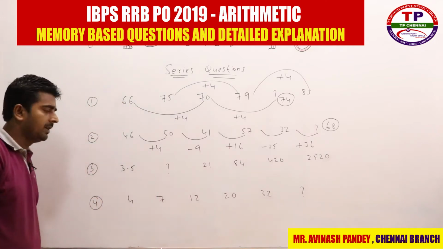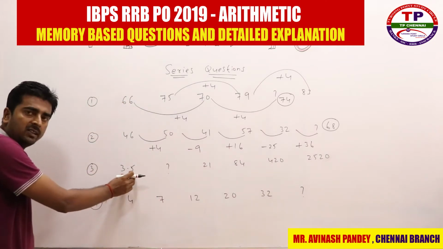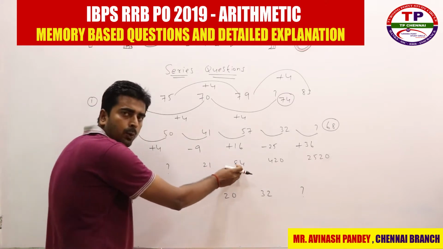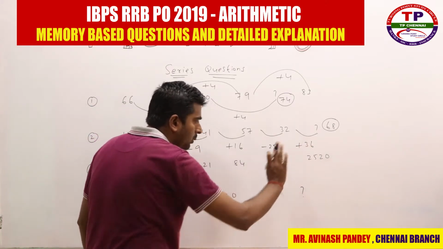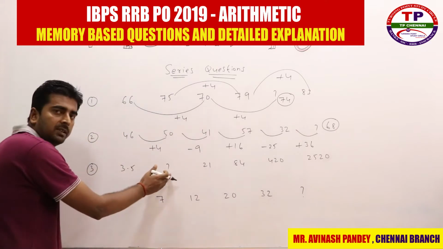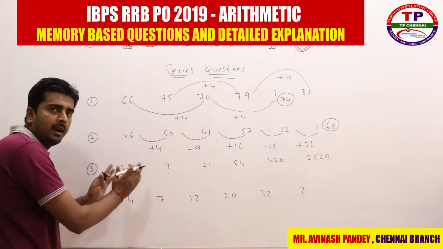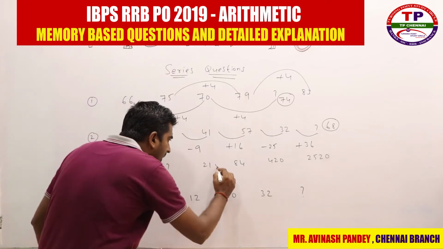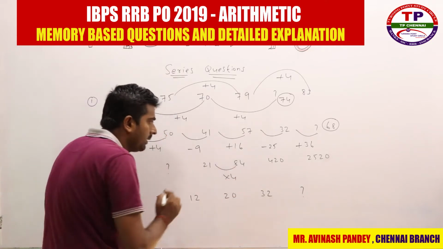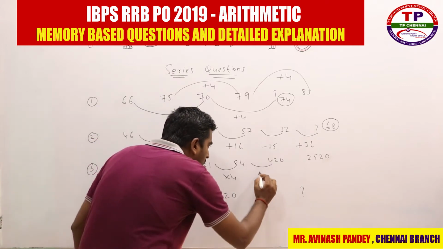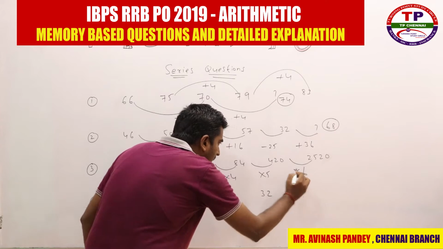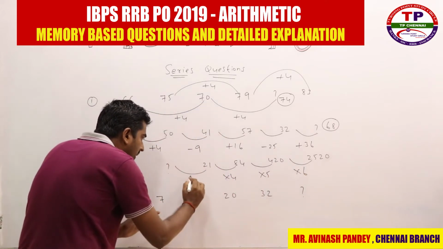Third question. Again, when you see here 3.5, a decimal is there, then they gave question mark, 21, 84, 420 and 2520, right? So the question mark comes in the second place itself. So from here you can't get any pattern, right? Again when you proceed further, what you have seen here, this is into 4, right? And this is nothing but into 5. So this is nothing but how much? Into 6.